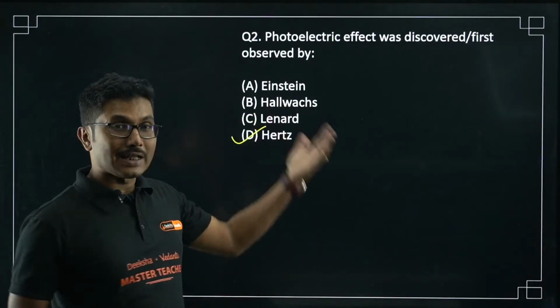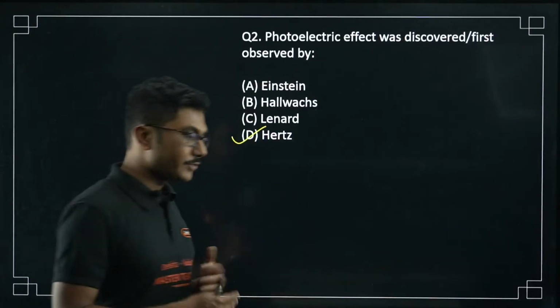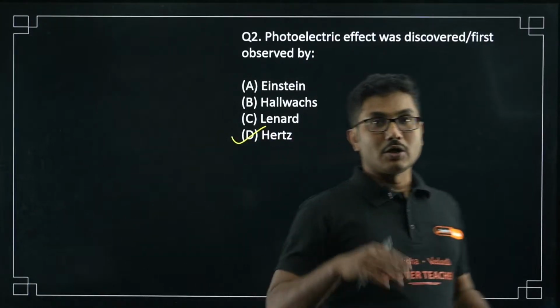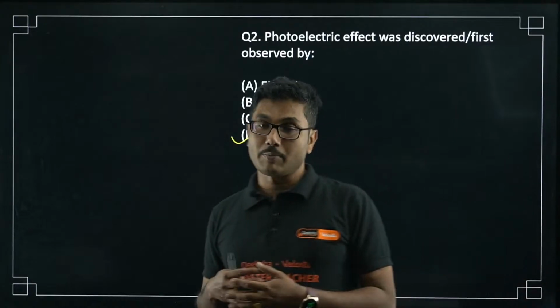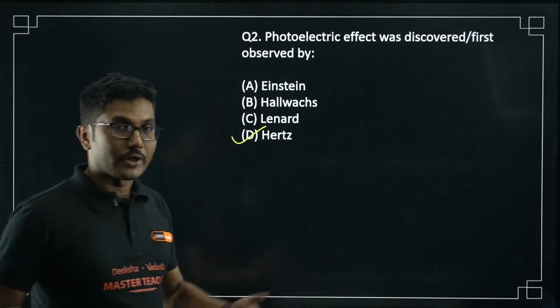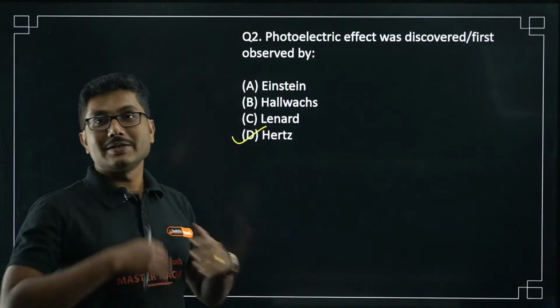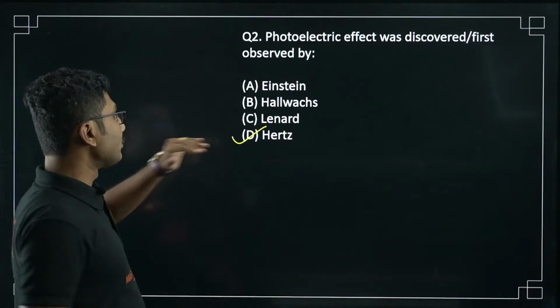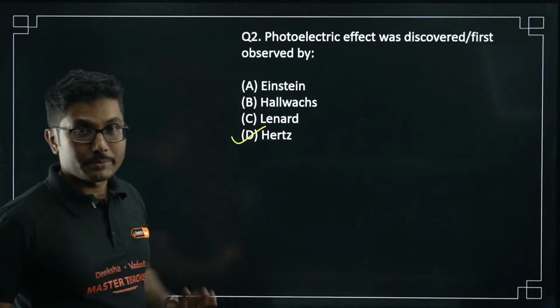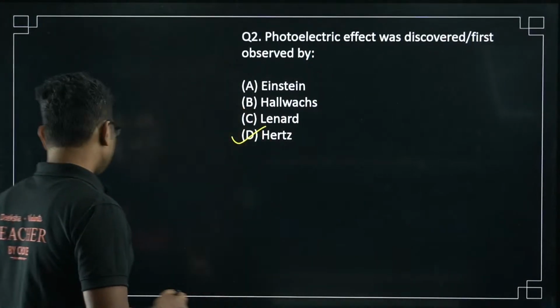Later on, Einstein came into the picture and he explained the observations. The observations were completely not in accordance with the current theory at that point of time. So Einstein had to invent the theory which gave rise to quantum mechanics, a complete new branch of physics. So that is why this is a very, very important concept. But you should know that first time it was observed by Heinrich Hertz. It was given in your NCERT book as well. So you have to be careful.